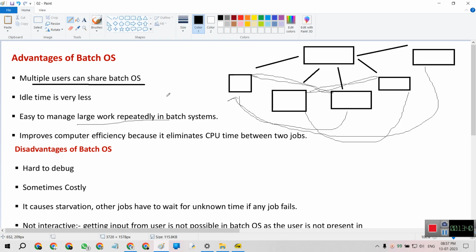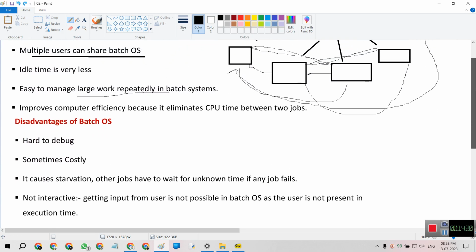But in the batch operating system, the similar tasks are processed together, so it takes only 5 minutes. The second and third users' similar jobs are redirected to the batch 1 file, so they do not take another 5 minutes, and in 5 minutes the three tasks are done completely. So it improves computer efficiency because it eliminates CPU time.